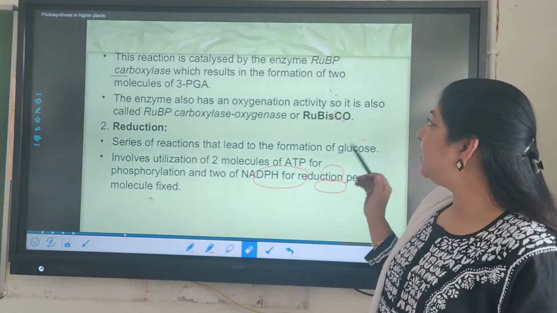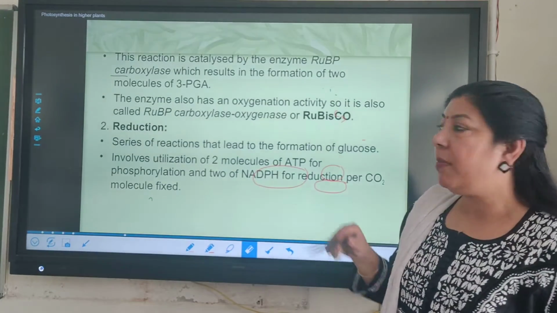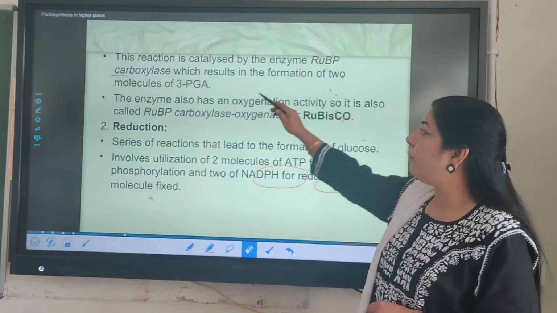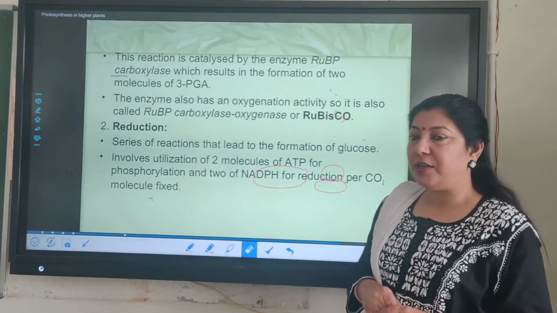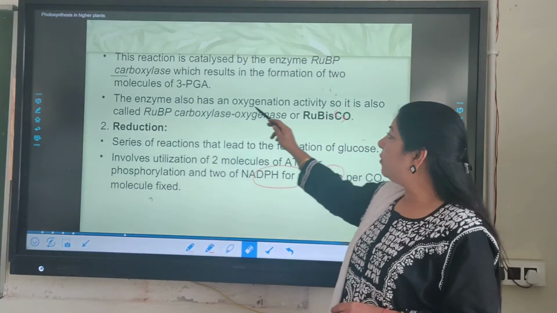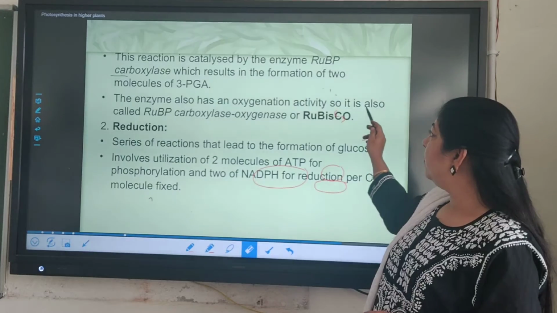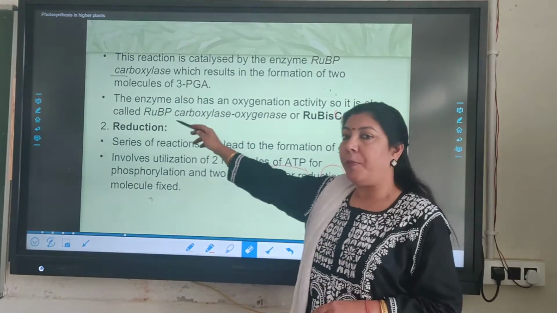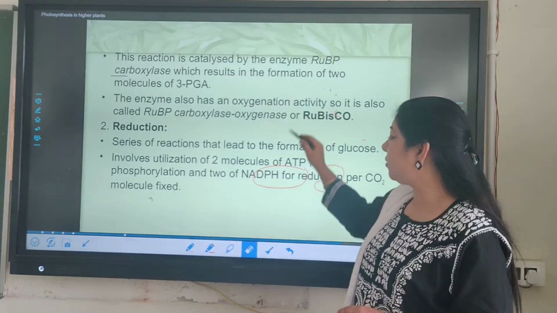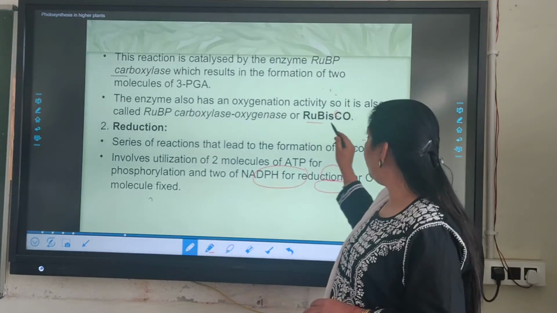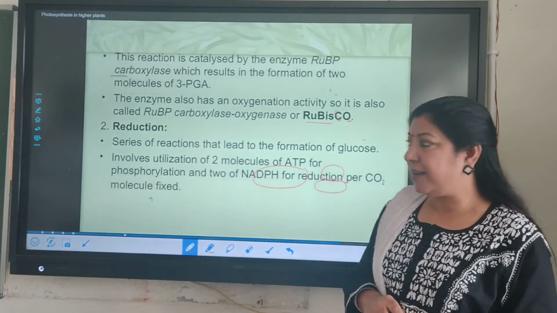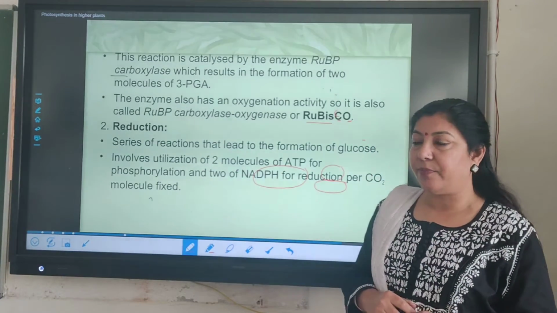So this reaction is catalyzed by this enzyme, which results in the formation of 2 molecules of 3-PGA. This is carboxylation. As I told you, the enzyme also has oxygenation activity, so it is also called RuBP carboxylase oxygenase. That's why it is called Rubisco: C stands for carboxylase and O stands for oxygenase. So this is the first step.